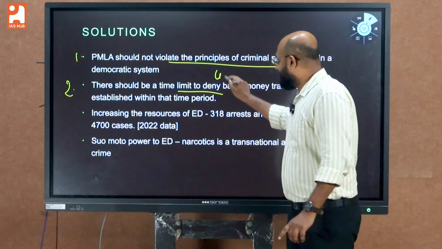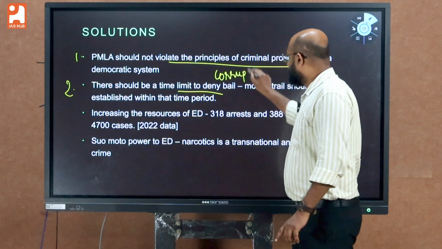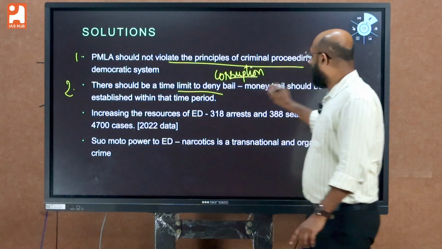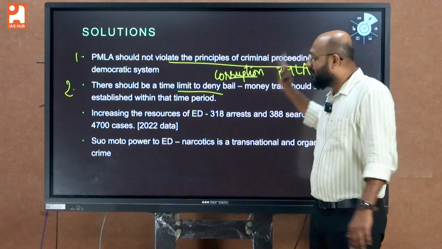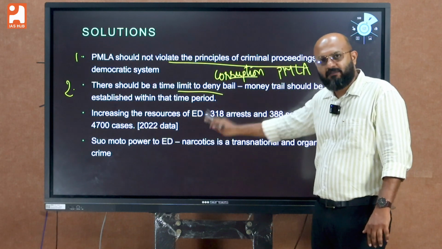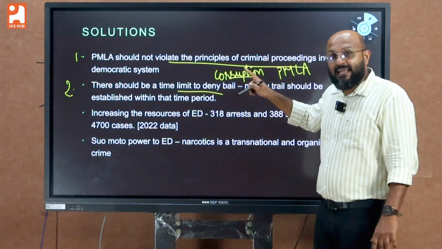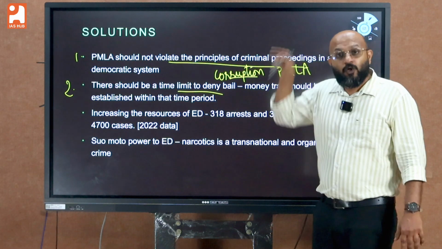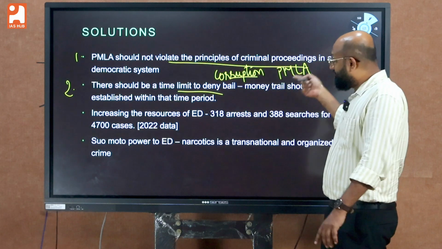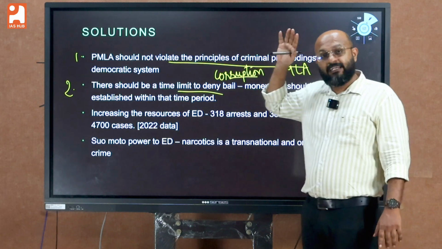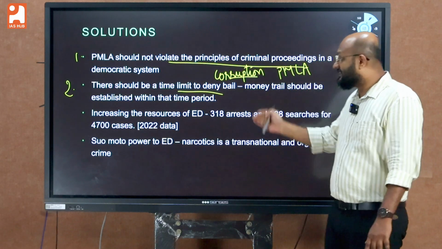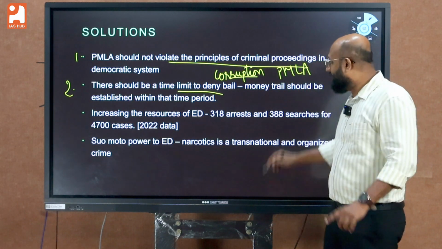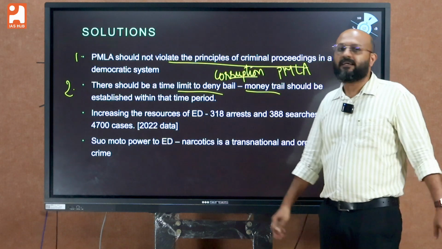If it is related to corruption, see, basically it is the PMLA Act that is providing stringent conditions for bail, and the PMLA Act directly involves money laundering. If the PMLA Act could deny bail, then the investigation agency, the ED, should be able to prove the money trail.